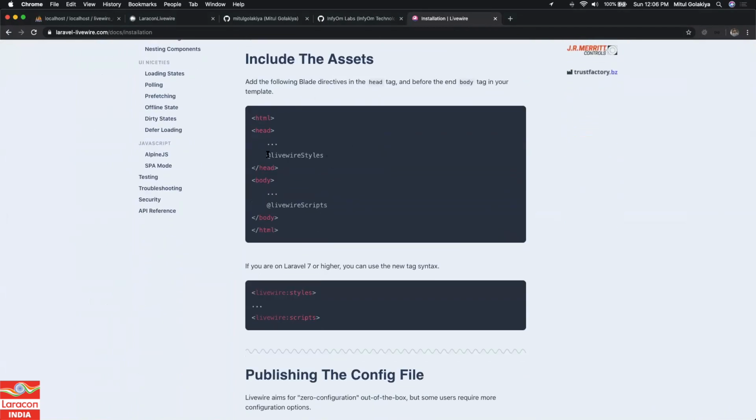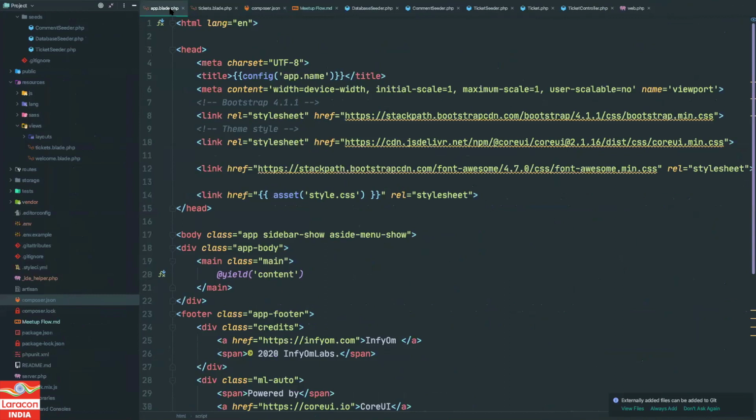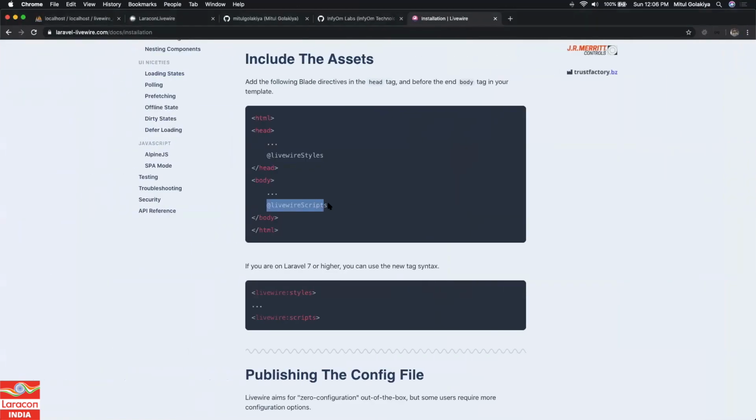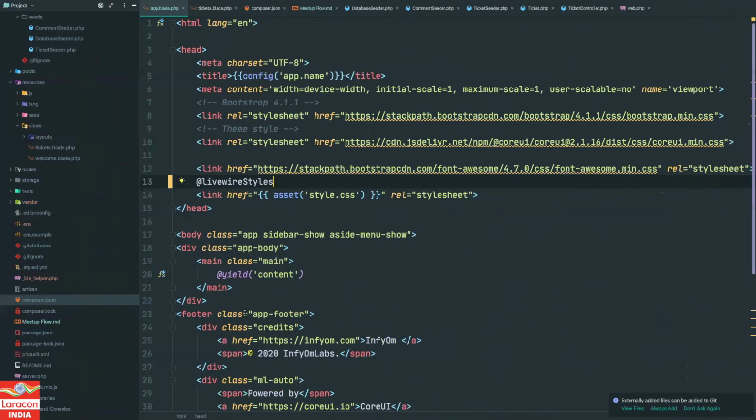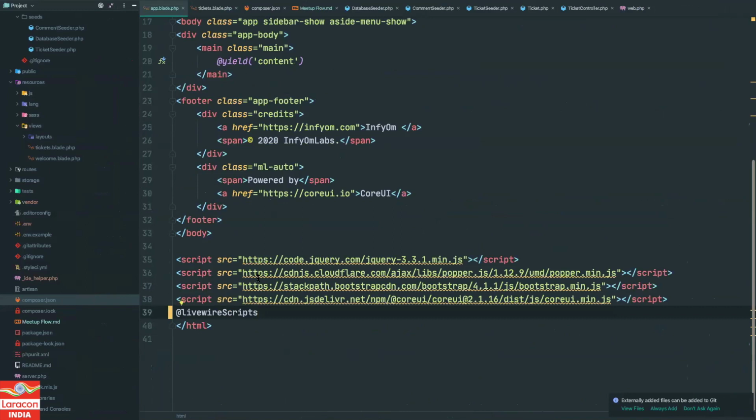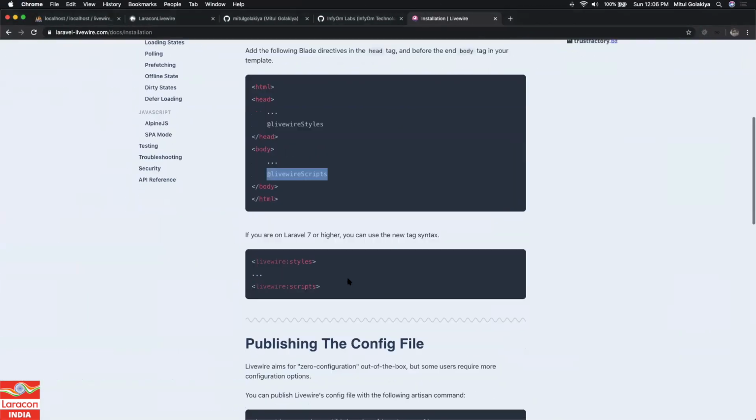It gives two directives: Livewire styles and Livewire scripts. So we will copy this and go to our app.blade.php. I will include it over here, and then I will get the scripts and add them over here. So that is good. That is done. So installation we are done.